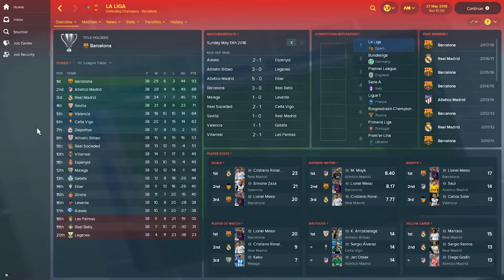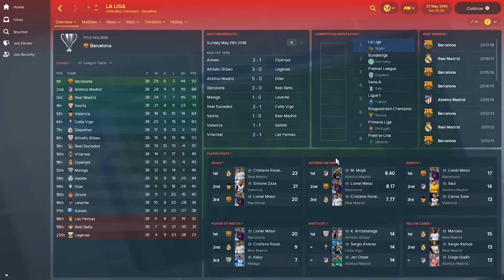We can see in Spain, Barcelona has won La Liga with 93 points, 5 clear of Atletico Madrid. Real Madrid having a poor season, 14 points off the top of the table. Sevilla fourth, Valencia only managing to finish fifth. Leganes, Real Betis and Las Palmas have been relegated. Cristiano Ronaldo is the top goal scorer.